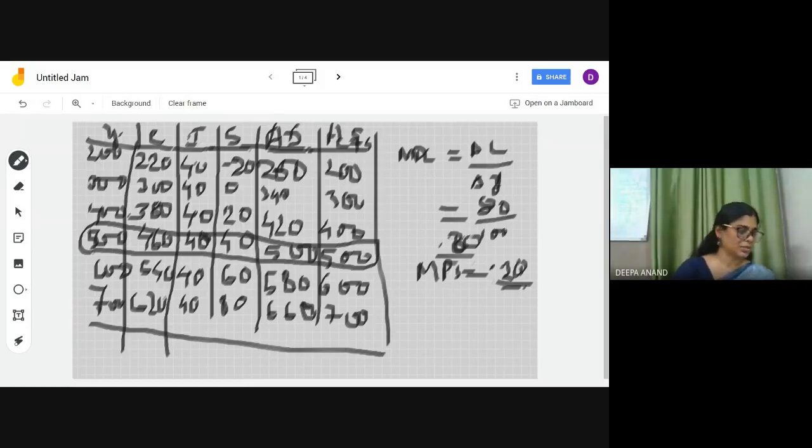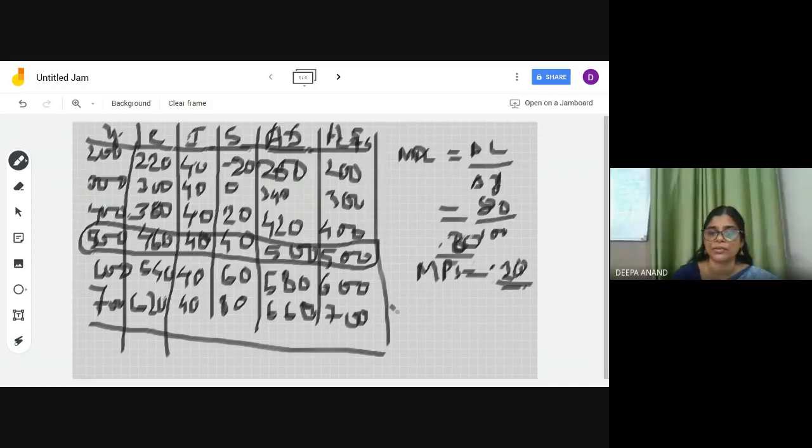The last question, the 6th question: what will be the AD at the income level of 300 crores? At the income level of 300 crores, how much is AD? Look from here, you just have to write it. At the 300 level of income, what is the AD? 340. This is the AD. So you have to put the number and write.